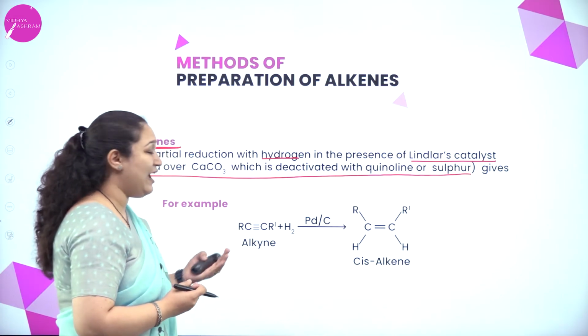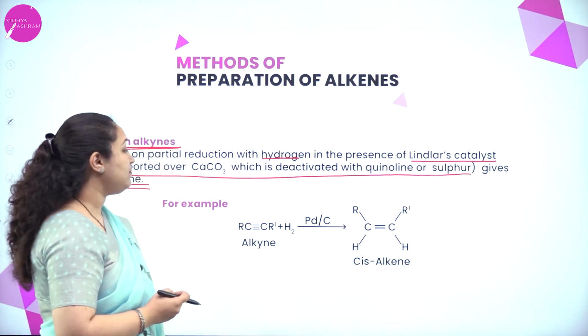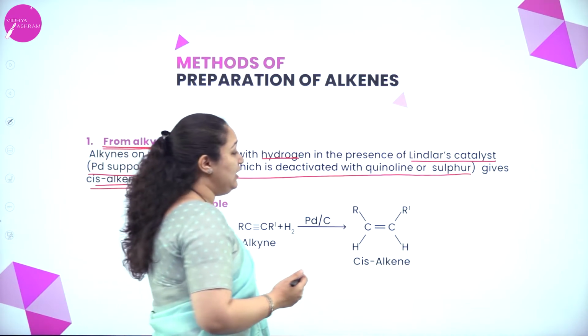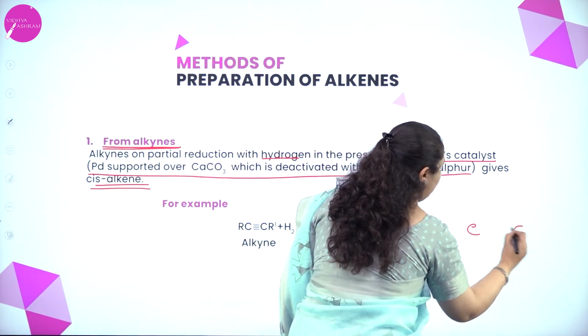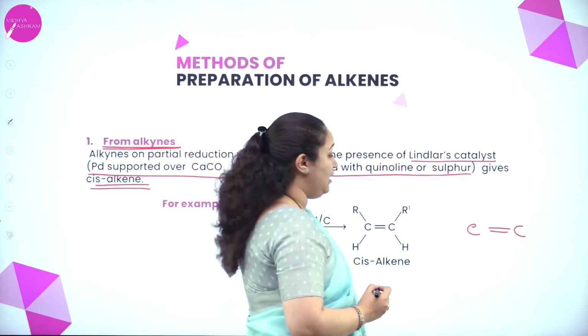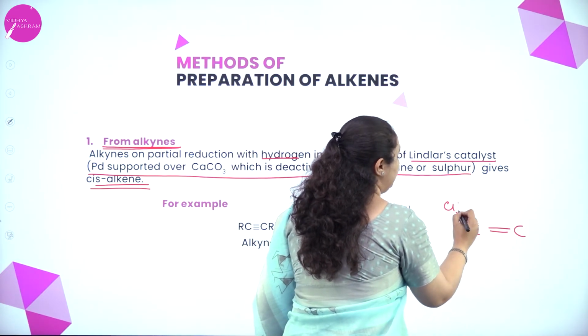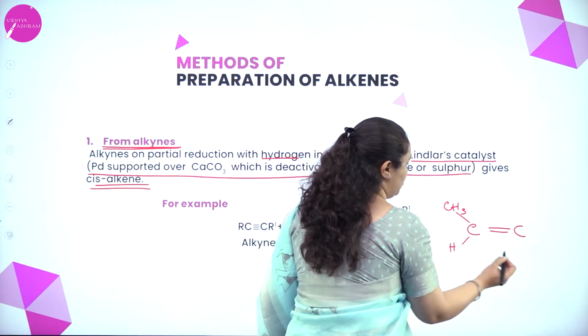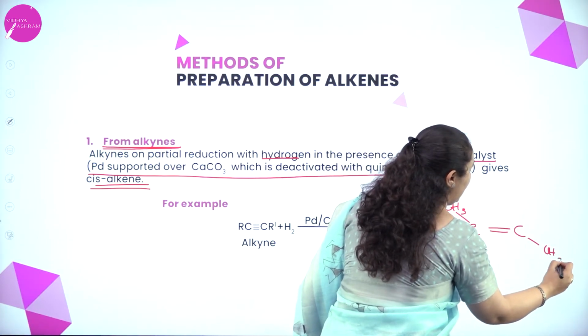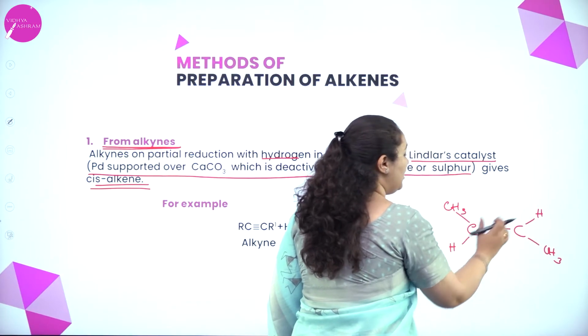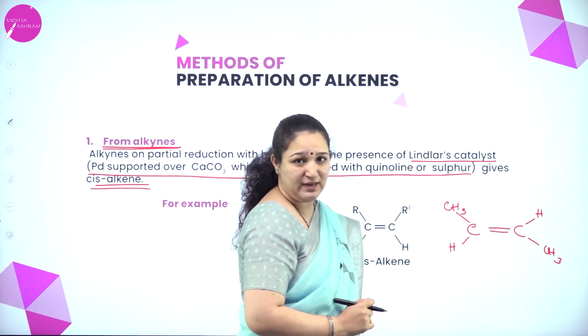Now coming to the isomers in alkenes, what you need to know is, there is a carbon-carbon double bond, and for this one there is an example, a CH3 group and an H on each carbon. So there are common groups for both the carbon atoms.